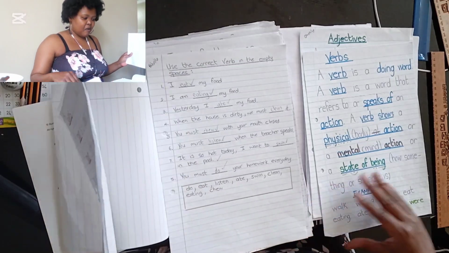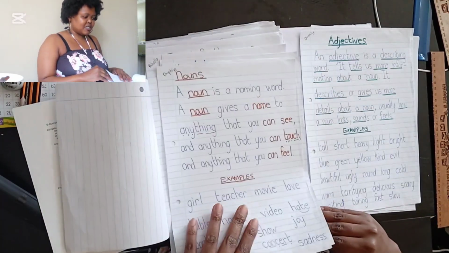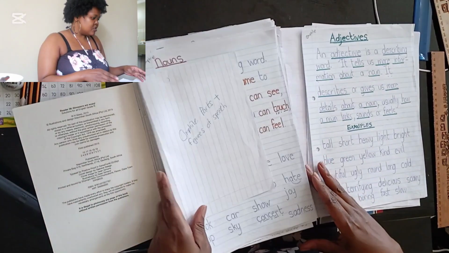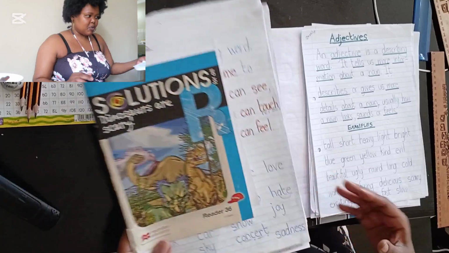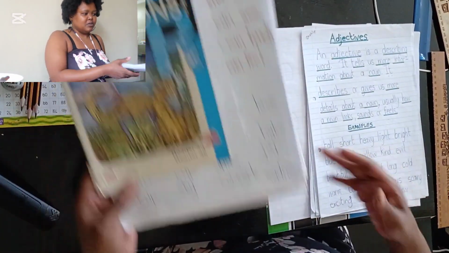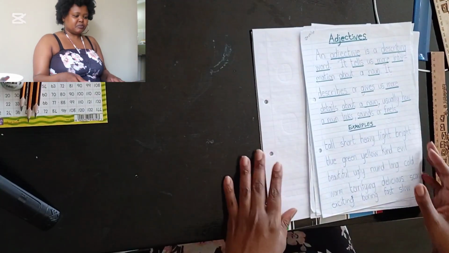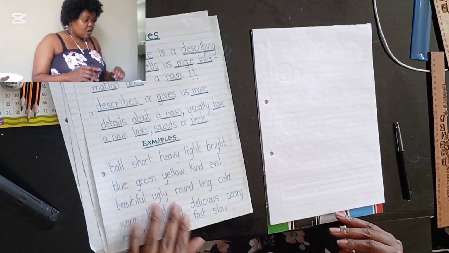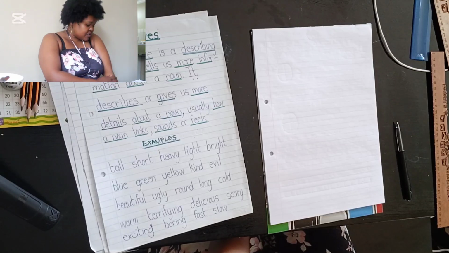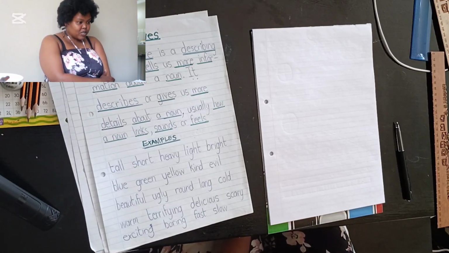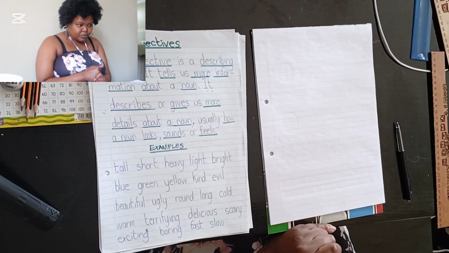You're totally guessing. Did we not just say that nouns are naming words? Did we not just say a noun is a naming word? We did. So how can a verb also be a naming word if a noun is a naming word? Look at your worksheet that you just marked. The words that you put in the blank spaces, what type of words are those? Things that you can what? So what type of a word is a verb?